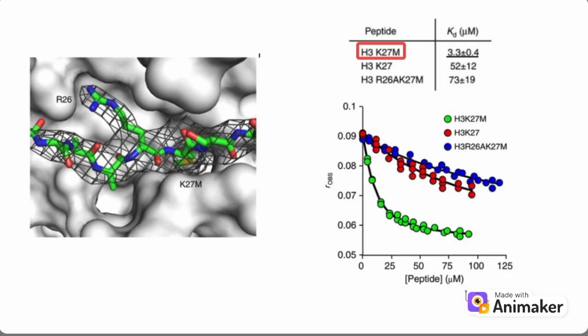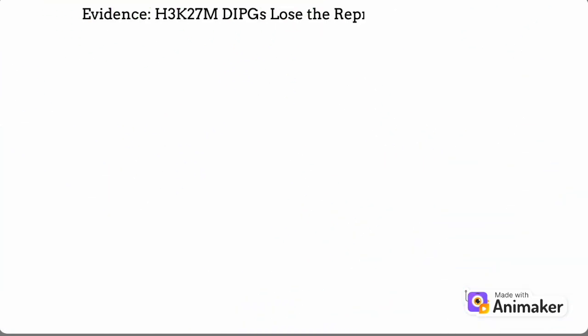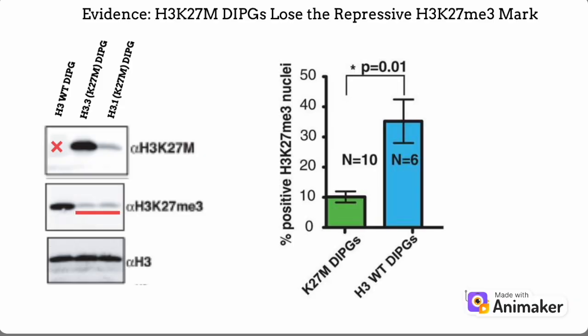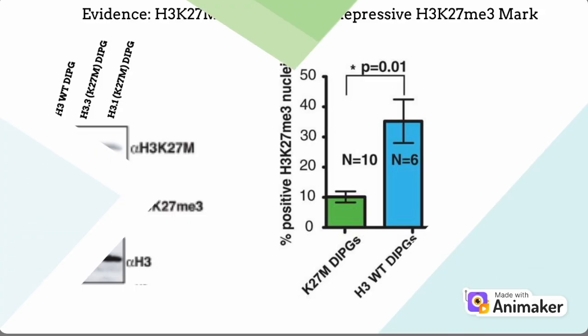On the binding curve, the green H3K27M line drops more steeply, meaning PRC2 binds the mutant peptide at much lower concentrations, an example of epigenetic poisoning. The consequence is genome-wide. In Western blots, the H3K27Me3 band is dramatically reduced, and the bar graph shows far fewer tumor nuclei positive for H3K27Me3 compared with H3 wild-type tumors. Poisoning just a fraction of histones is enough to cause a broad collapse in H3K27Me3 levels.